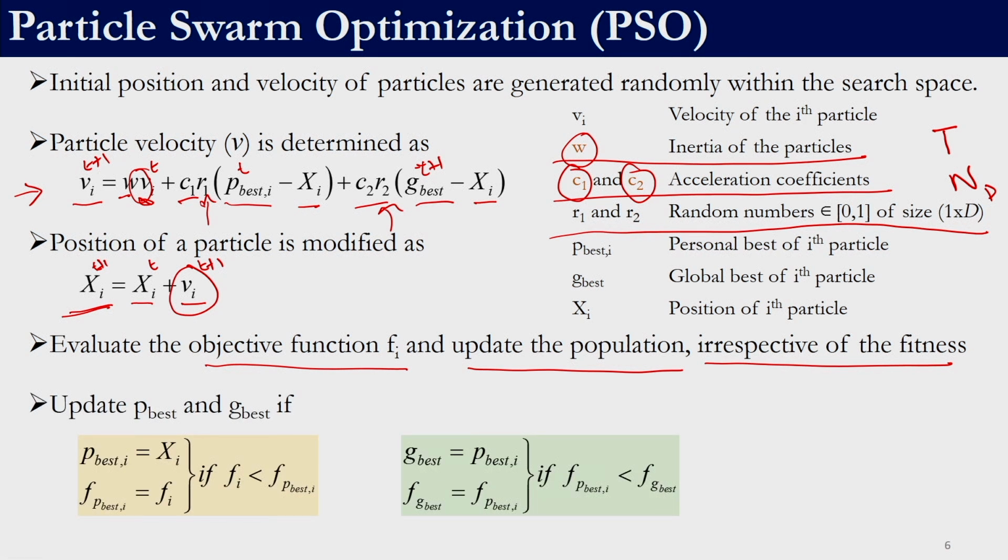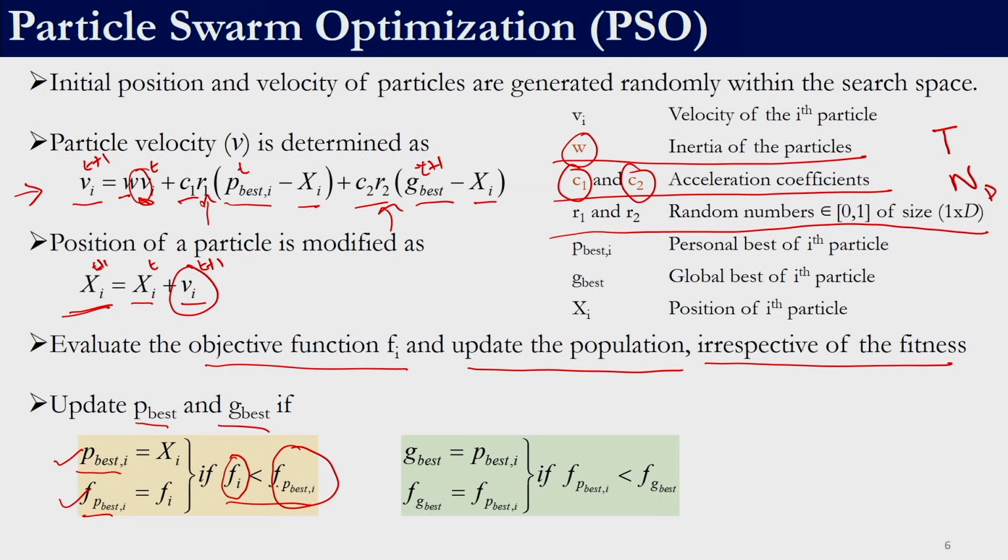The next step is to update the P best and G best. Given that we have generated a new solution over here, this solution may be better than its own best, or it may even be better than the global best. So, we check this condition: if the fitness function of the new solution, denoted by f of I, is less than the fitness function of the best position of the ith particle, right, then we update the P best of the ith solution and f of P best of the ith solution. P best stores the values of the decision variable and f of P best stores the value of the fitness function, right.